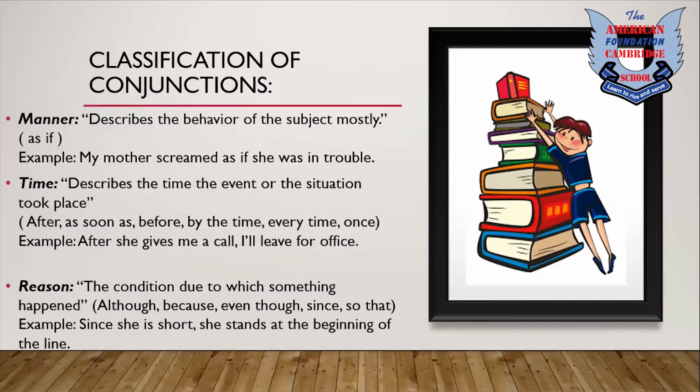Okay, reason sentences basically tell you why something happened, in all three of the tenses, past, present, future. So the example, since she is short, she stands at the beginning of the line. That tells you why she stands at the beginning of the line, because she is short. Since is used to connect these both clauses.